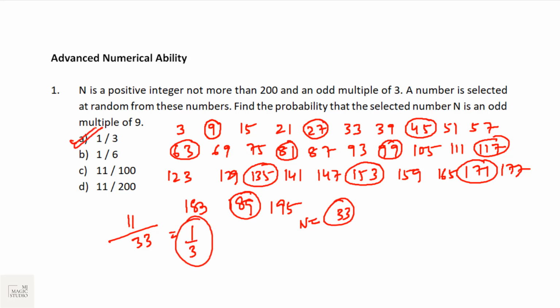You can do it without doing any smart work. Just keep on writing the numbers. Be quick. Select the favorable numbers and find the answer.